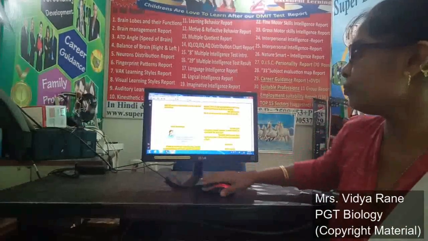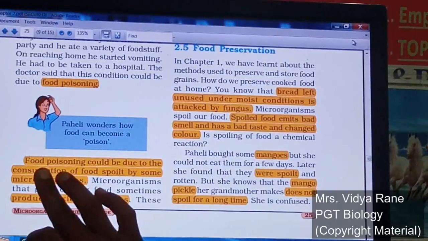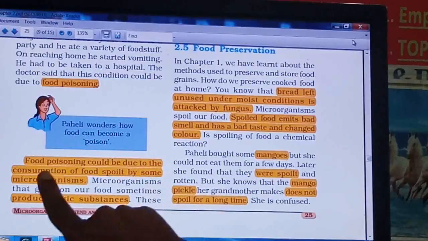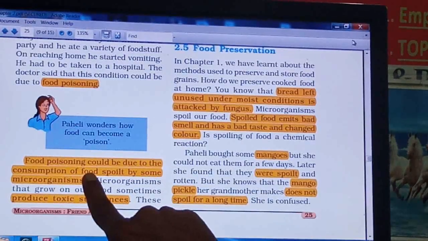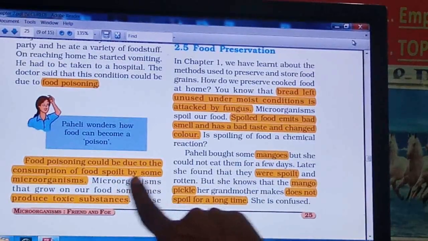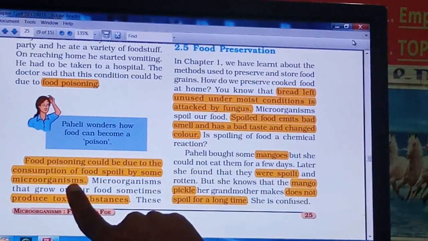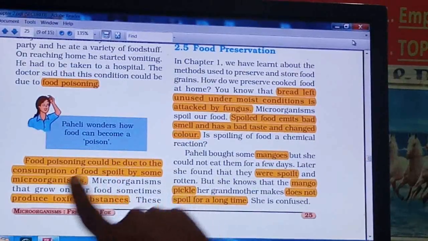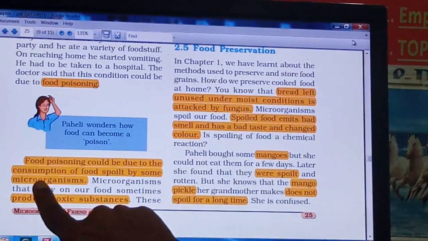See in the textbook, why food poisoning occurs. Food poisoning could be due to the consumption of food spoiled by some microorganisms. So the spoiling of food is done by microorganisms.